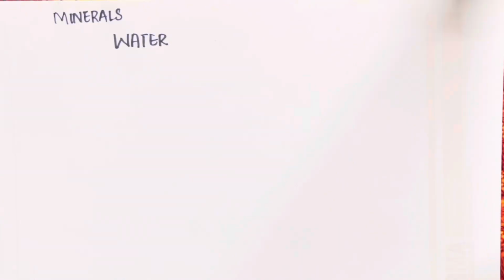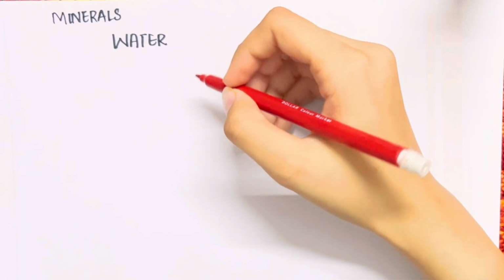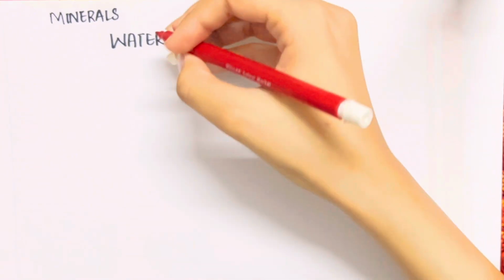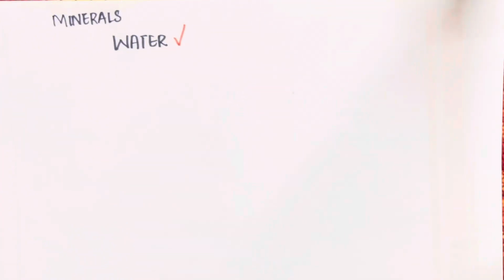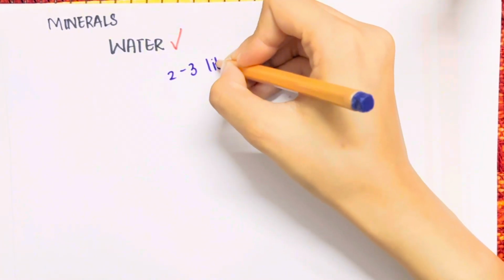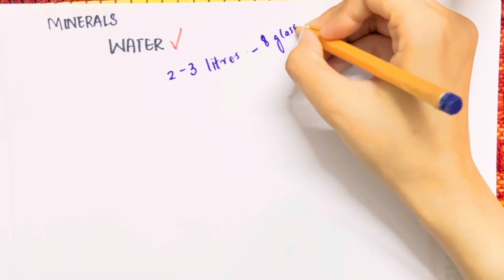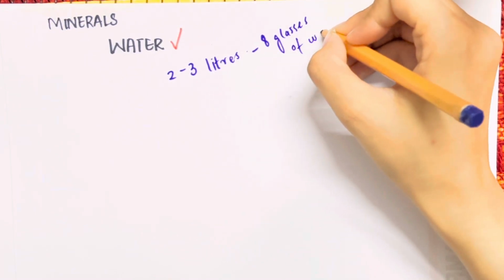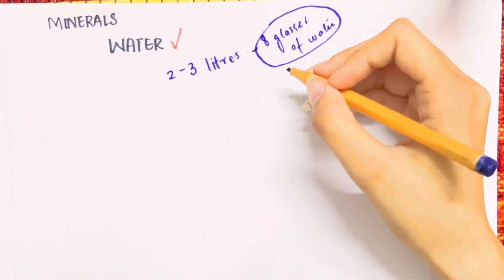All right. So when you talk about minerals, the most important mineral, an inorganic salt required to perform physiological function, is water. Water is a very essential component of our diet. Almost daily we need to consume 2 to 3 liters of water. That means almost 8 glasses of water shall be drunk by every person in order to stay healthy and take a balanced diet.